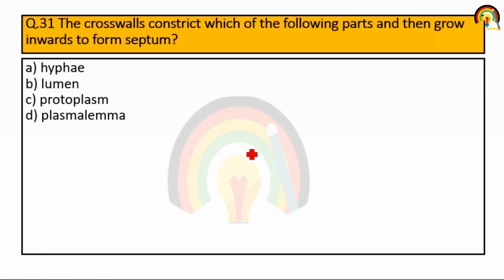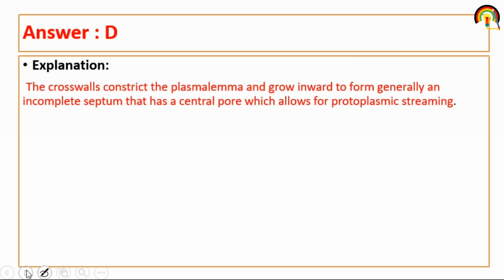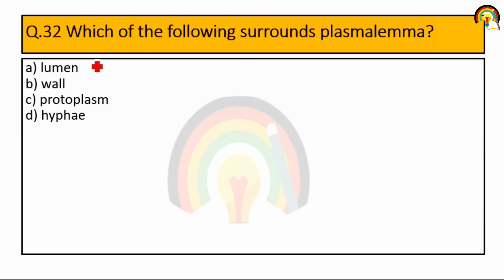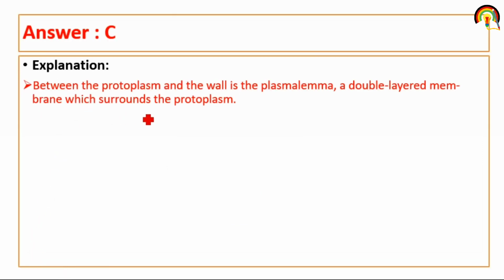Next one. The cross wall constricts which of the following parts and then grows inward to form the septum? Hyphae, lumen, protoplasm or plasmolemma. So it's the fourth one, plasmolemma. Which of the following surrounds the plasmolemma? Lumen, wall, protoplasm or hyphae. So it's protoplasm. Between the protoplasm and the wall is the plasmolemma, a double layer membrane which surrounds the protoplasm.